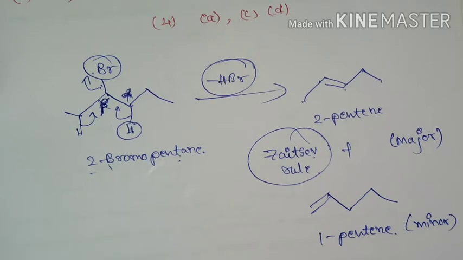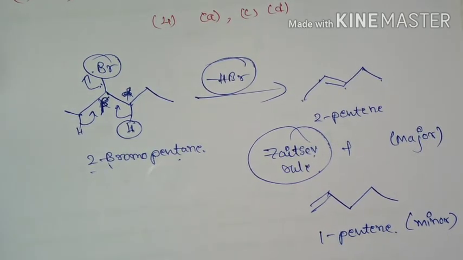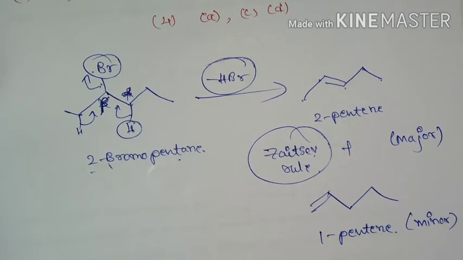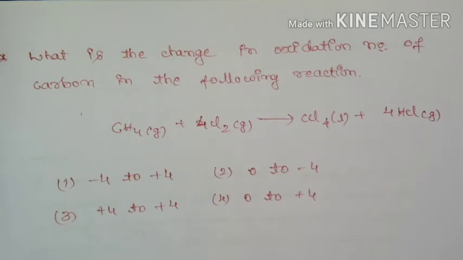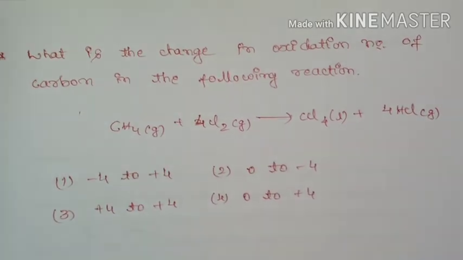So the elimination reaction of 2-bromopentane to form pent-2-ene is a beta elimination reaction, follows Saytzeff rule, and there will be dehydrohalogenation. Next question is what is the change in oxidation number of carbon in the following reaction?